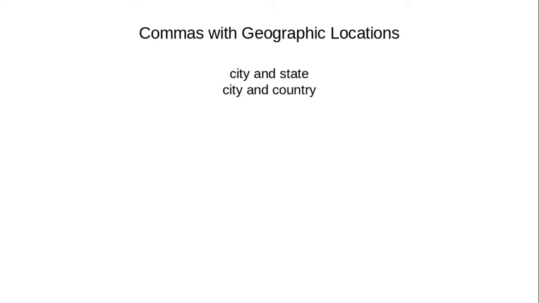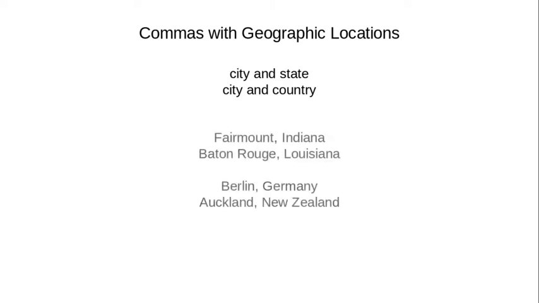We will separate those two words with a comma. So here are some examples. Here we have Fairmount, Indiana, Baton Rouge, Louisiana. Those are cities and the states they are in. Notice that there's a comma between both. Berlin, Germany, that's a city and country. Also, we have Auckland, New Zealand, another city and country. So you can see we separate the names of cities and states or countries with a comma.